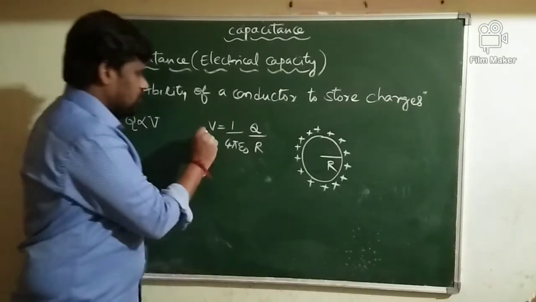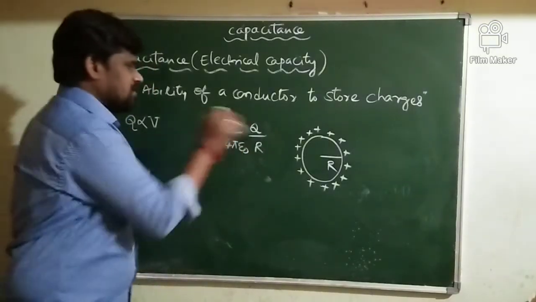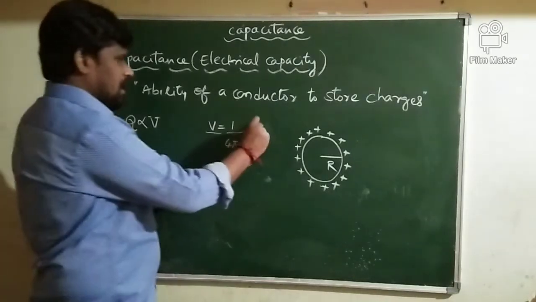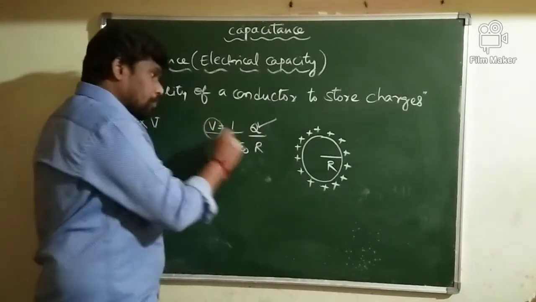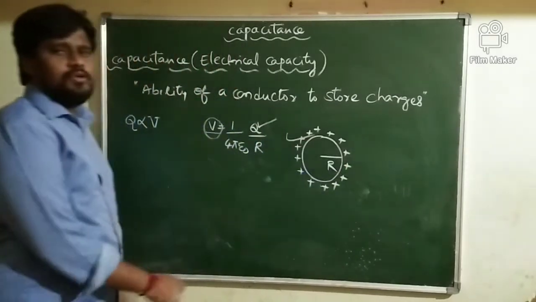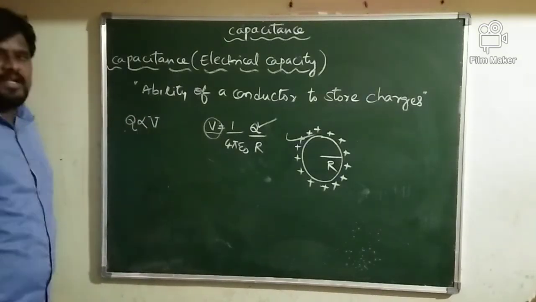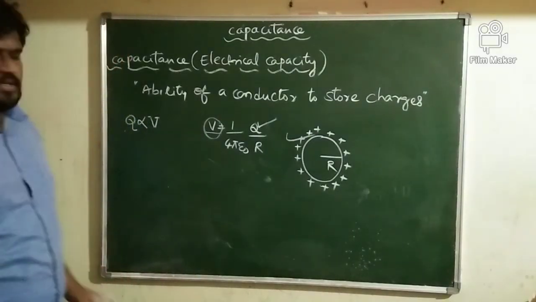What is V? V is the potential of the conductor. So how are potential and charge related? Both are directly proportional to each other. If the charge given to the conductor increases, obviously what happens? The potential of this conductor also increases. Therefore, charge given to the conductor is directly proportional to the potential of the conductor.